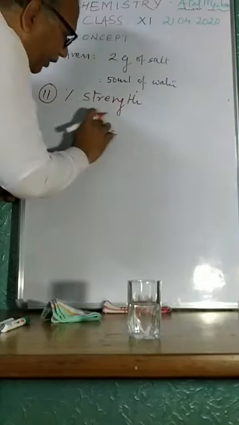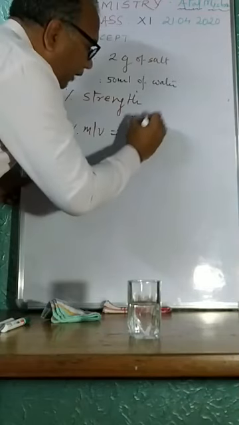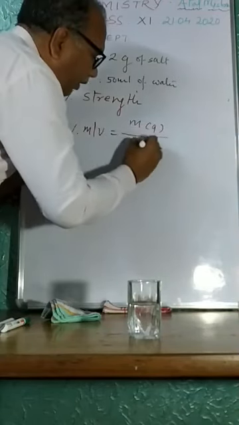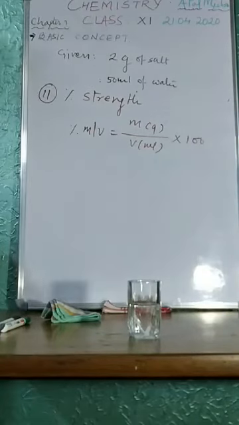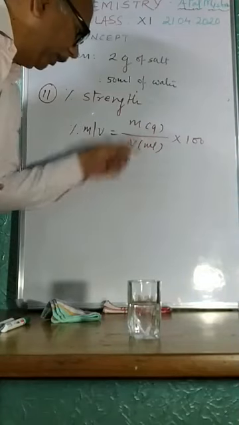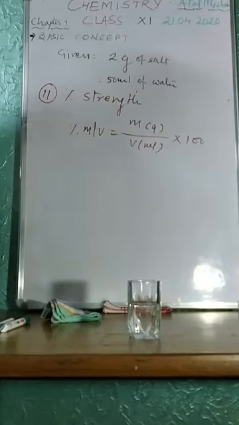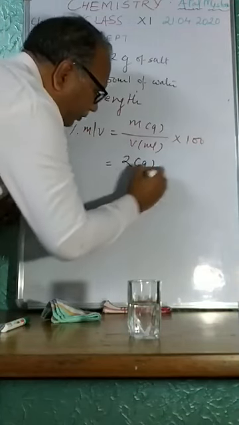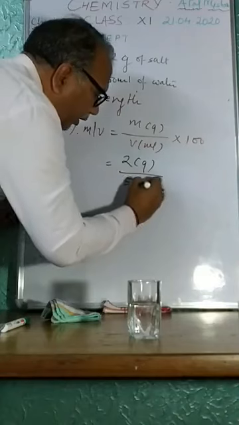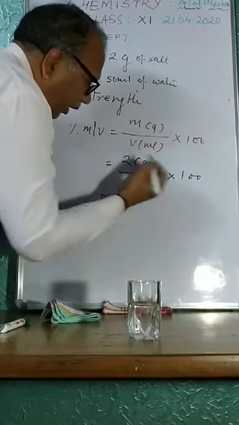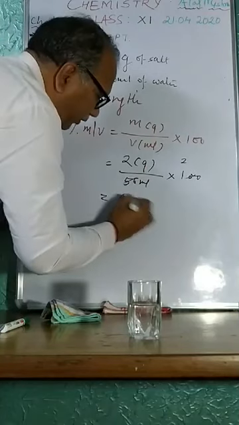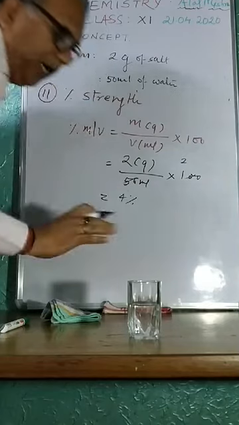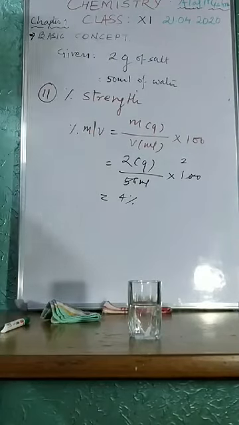Mass of solute in gram divided by volume of solution in milliliter into 100. According to the given data, I have 2 gram of solute, 50 milliliter of solution, into 100, and so what percentage do you get? It is 4%.